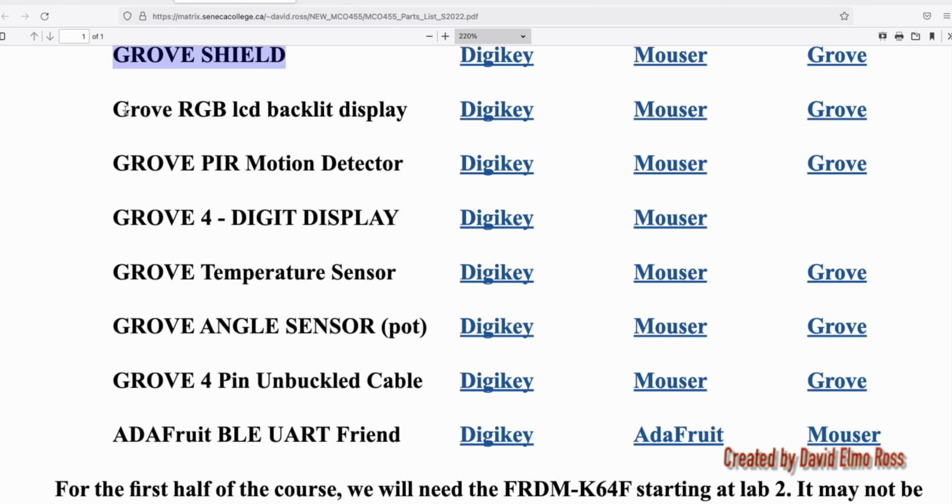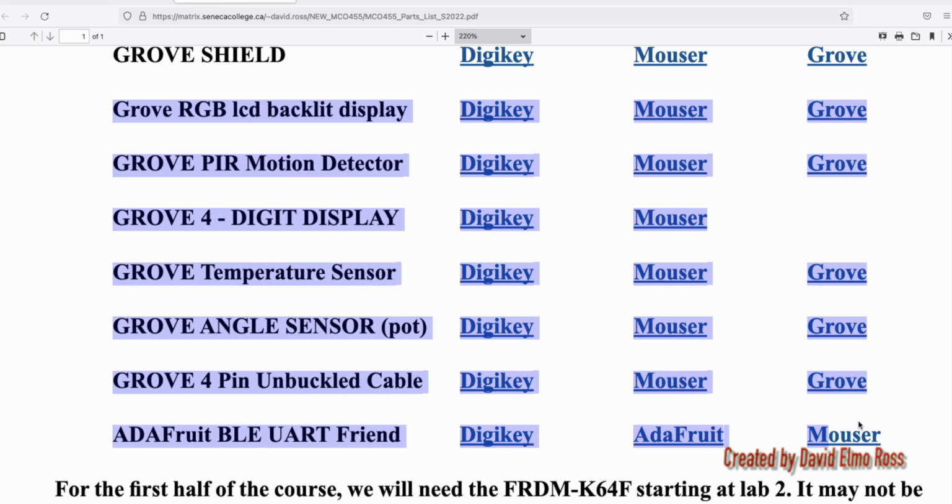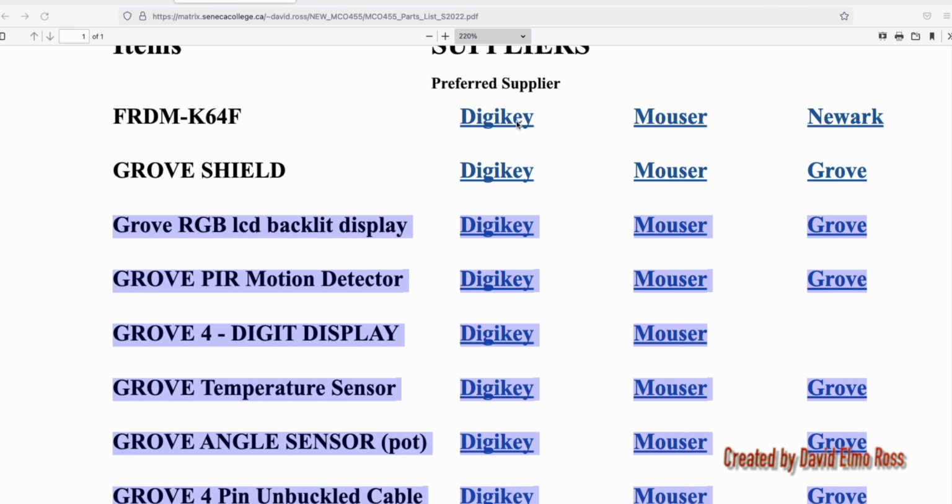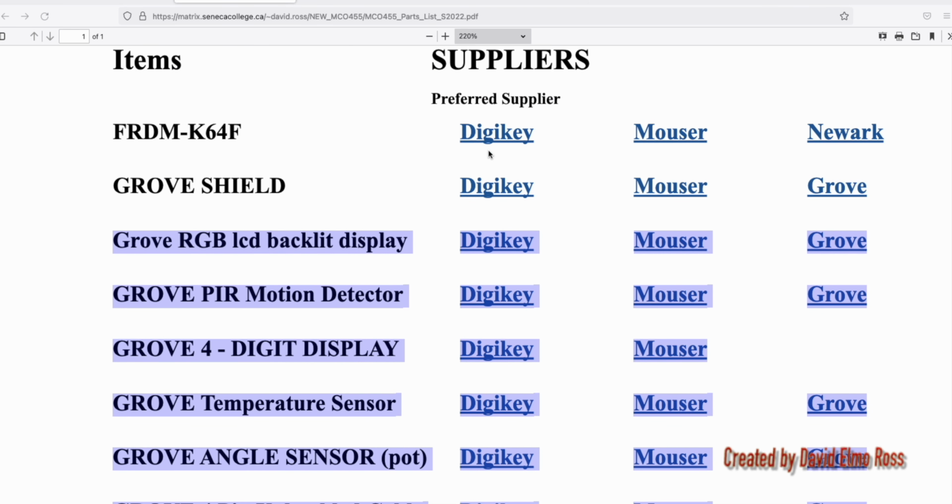What you do have to purchase though for this course is all these other items here. Now what you're going to find for each of these items that you do have to purchase, there's a link here, and you're going to find that of all these suppliers, DigiKey is the preferred supplier for all the devices that you do have to buy. Now you can try Mouser or Grow, but this is the best, and I'll tell you why.